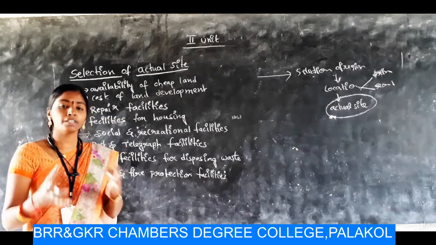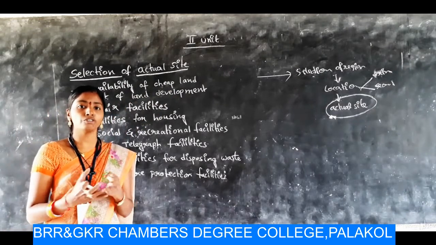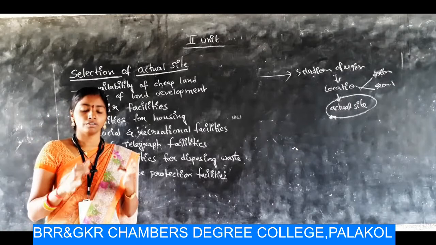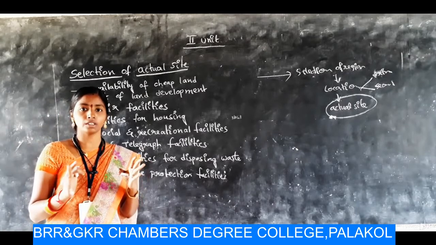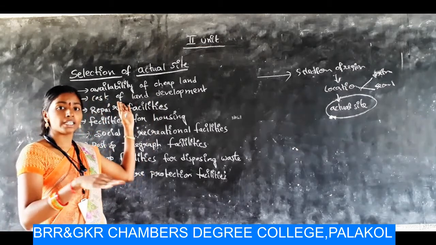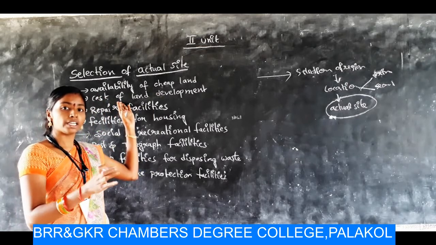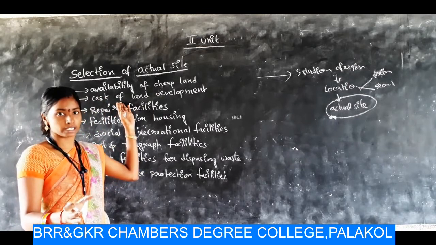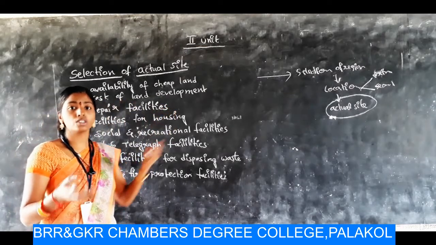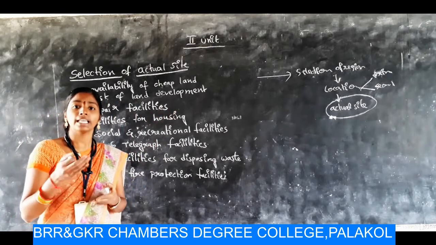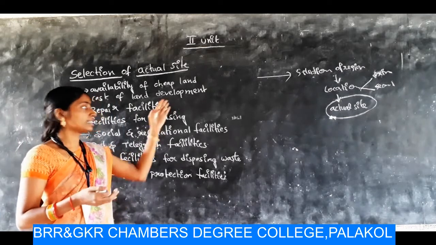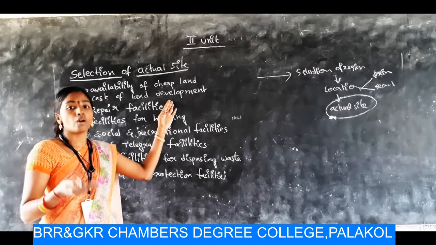Development. After purchasing the land, we have to face some development activities. For example, we have to construct a building on the land, right? So we have to develop that land according to construction of buildings and according to plant layouts and facilities locations. If the cost of land development is huge, if a huge investment is needed to develop it, then we have to plan it properly. Without planning, if we do this activity, the cost may lead to overcost.